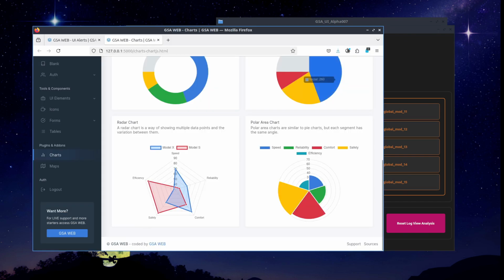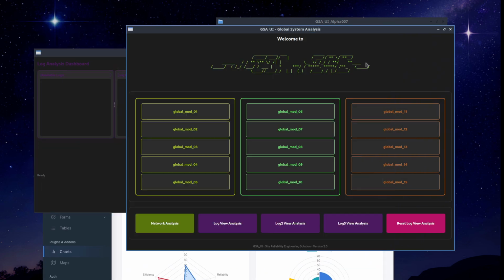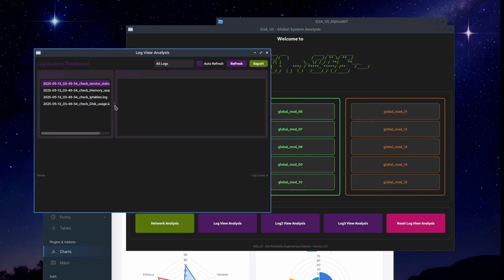So from this view, when the user just comes here, he can do live troubleshooting on any module, any system, any server, any service, any app of his infrastructure, as it was shared in the previous video. I have just clicked. You can see here it has started to collect logs in real time. It is doing checks in real time. These checks are done in real time, as you can see.